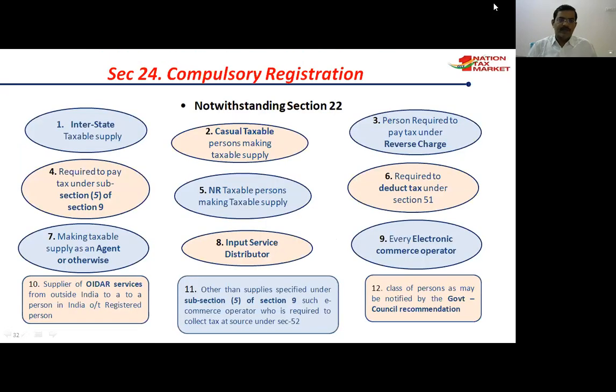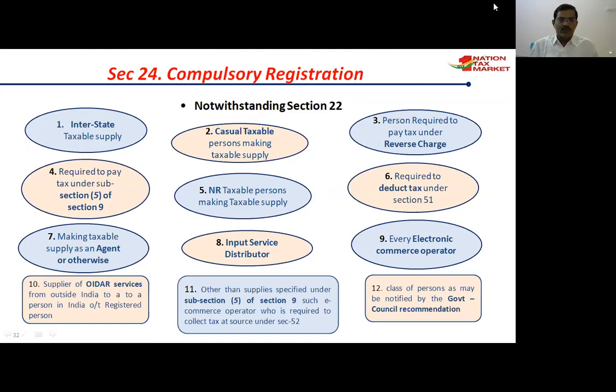This is one. And as per section 24, compulsory registration is there. Now, interstate transactions: any trader, manufacturer, supplier, or service provider doing business interstate must take registration. The second one is casual taxpayer. A casual taxpayer making taxable supply must take registration, it is compulsory. The third one is a person required to pay tax under reverse charge.